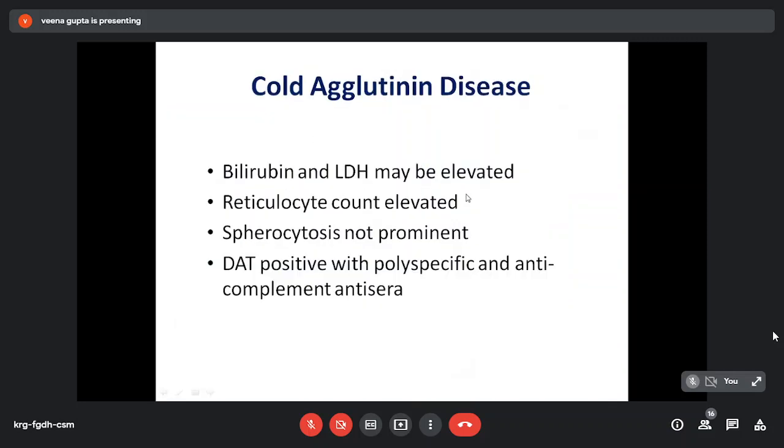Bilirubin and LDH levels may be elevated. Retic count is also elevated, but spherocytosis is not prominent because the cells are, as a whole, phagocytosed by the liver.